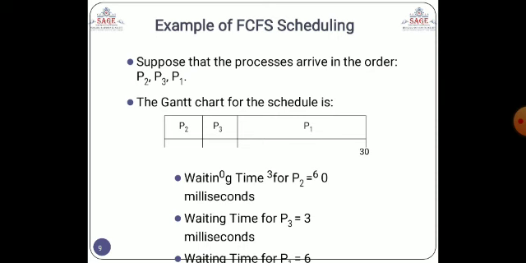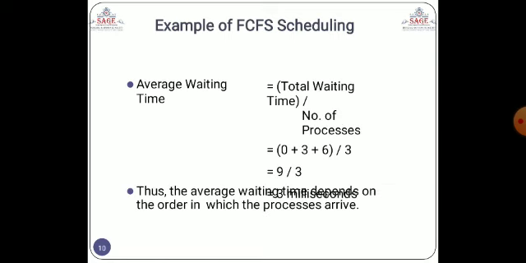Then the initial time of P1 is 6 milliseconds, and 6 milliseconds plus 24 milliseconds makes 30 milliseconds. So the complete execution time is 30. Now again we are going to check the waiting time. The waiting time of P2 is 0 because it comes first. The waiting time of P3 is 3 milliseconds and the waiting time of P1 is 6 milliseconds. So again we check our average waiting time. The average waiting time is 0 plus 3 plus 6 divided by 3, so 3. We have a 3 millisecond average time.